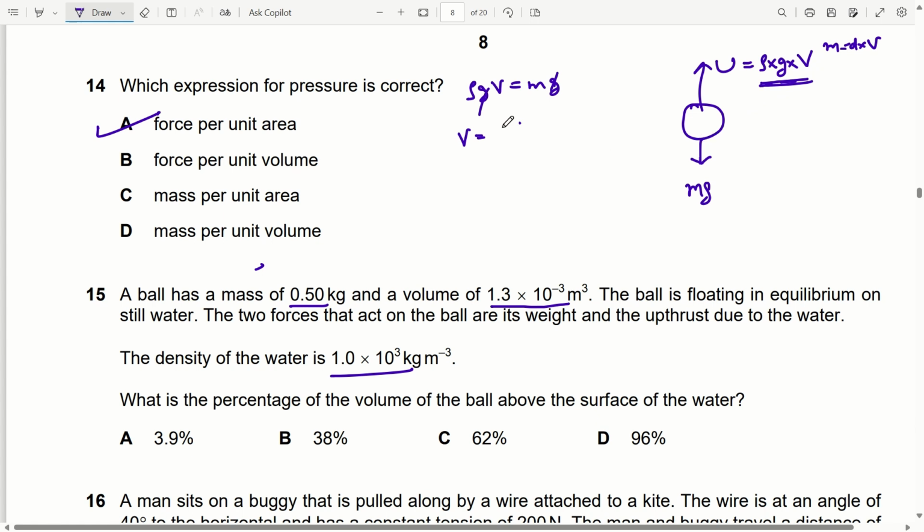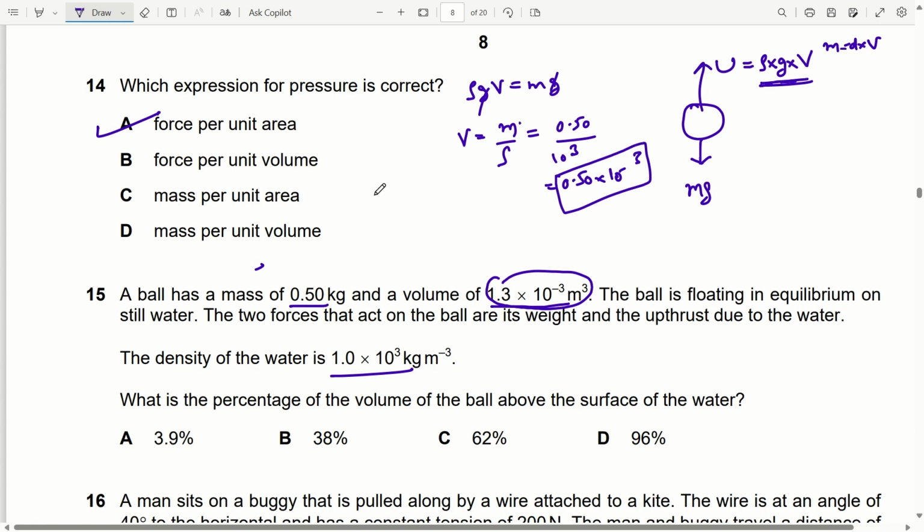So the volume that is immersed in the water will come out to be m by rho, that is 0.50 divided by rho, that is 10 cube. So this will be 0.50 into 10 raised to power minus 3. So this is the volume displaced, or volume hidden. Now total volume was 1.3 into 10 raised to power minus 3. So what is the percentage of the volume of the ball above the surface of the water?